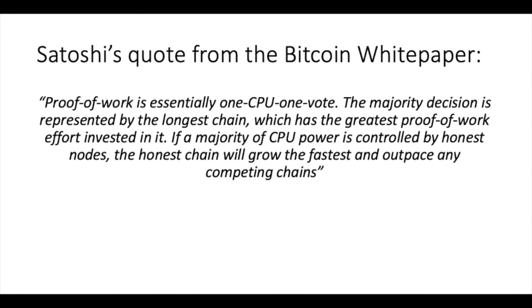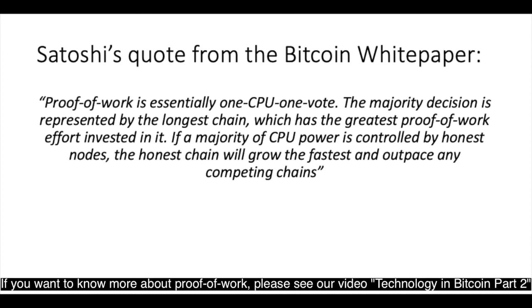Proof of work is essentially one CPU, one vote. The majority decision is represented by the longest chain, which has the greatest proof of work effort invested in it. If a majority of CPU power is controlled by honest nodes, the honest chain will grow the fastest and outpace any competing chains. If you want to know more about proof of work, please see our video Technology in Bitcoin Part 2.